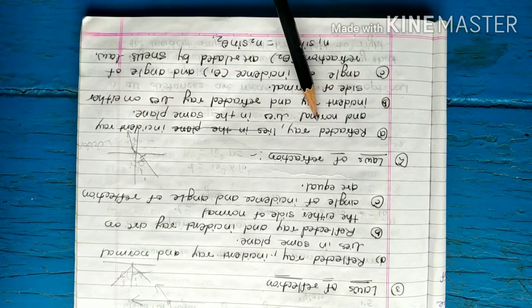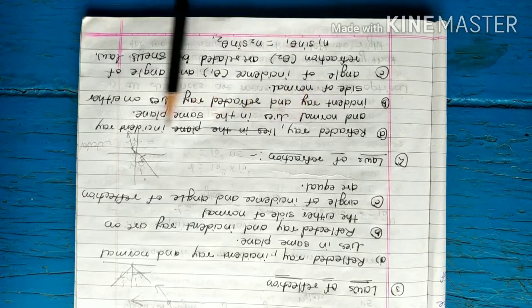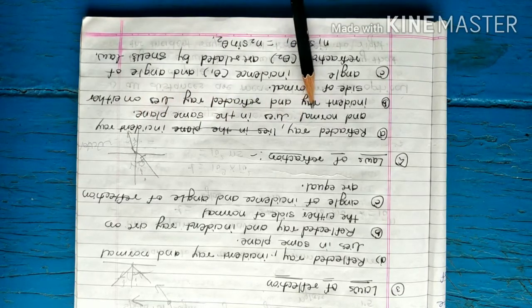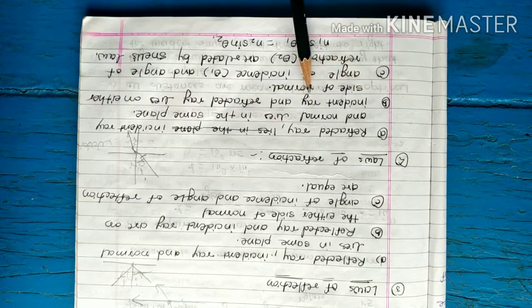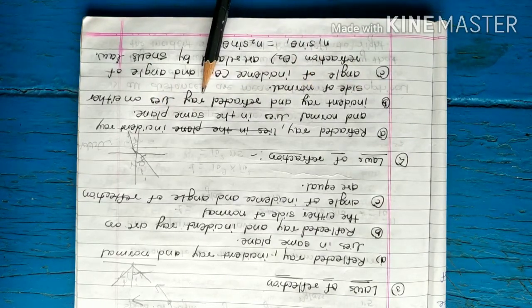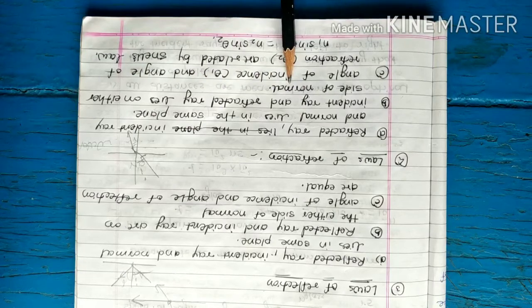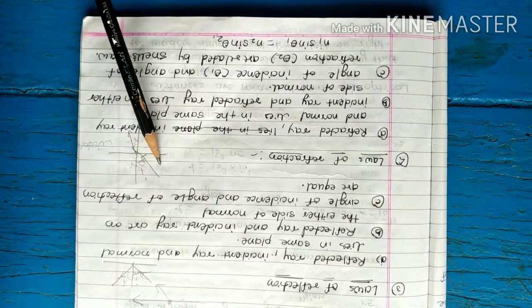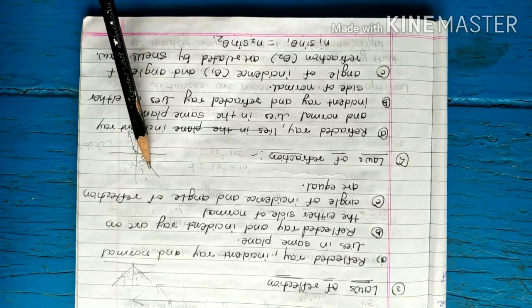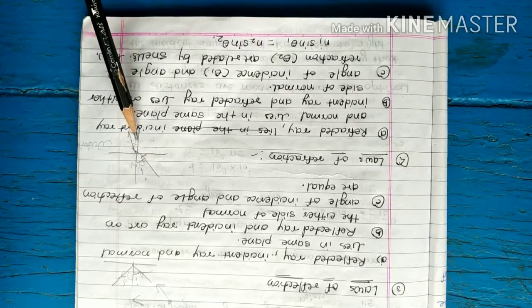Laws of refraction: the refracted ray, incident ray and normal lie in the same plane. Then incident ray and refracted ray lie on either side of the normal. That means if the incident ray is on one side of the normal, then the refracted ray is on the other side of the normal.